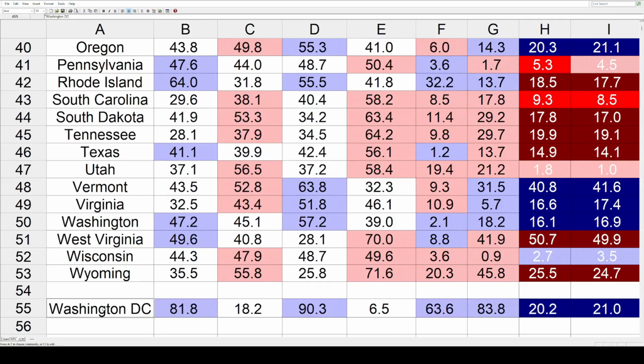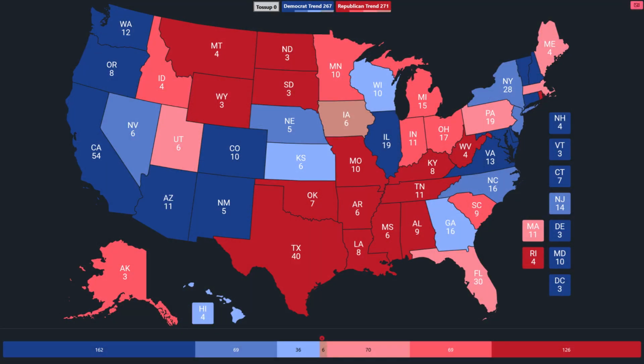If you want to help visualize this data, let's take it all and put it on a map. If we do that, here it is. And we've got similar shading. The darkest colors are 10 or more. The very lightest colors this time are under 1%. Those are the tilt margins. There's only one state, that's Iowa. Utah was close, but that was at an even 1%. So 4 levels of shading.